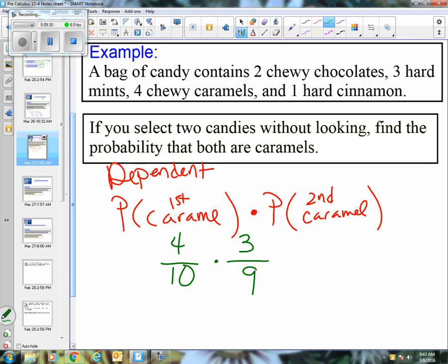Let's do the cinnamon next. So what if it would have been a caramel and a cinnamon? So 4 out of 10. Cinnamon then would have been 1 out of 9. So it only affected really the denominator when you look at what you have left. So pay attention to what you're choosing.